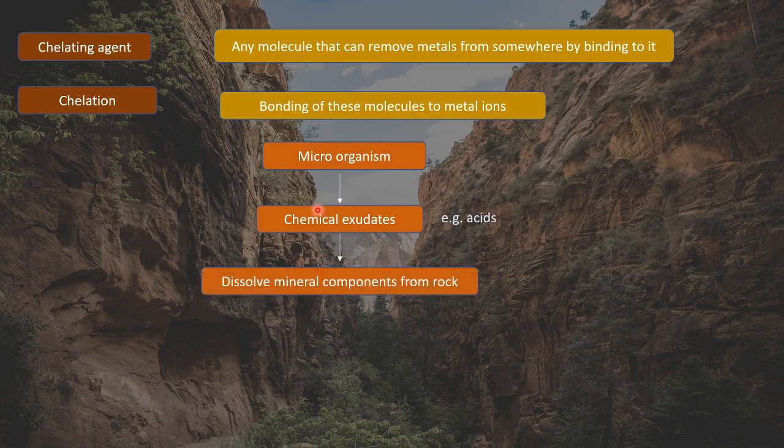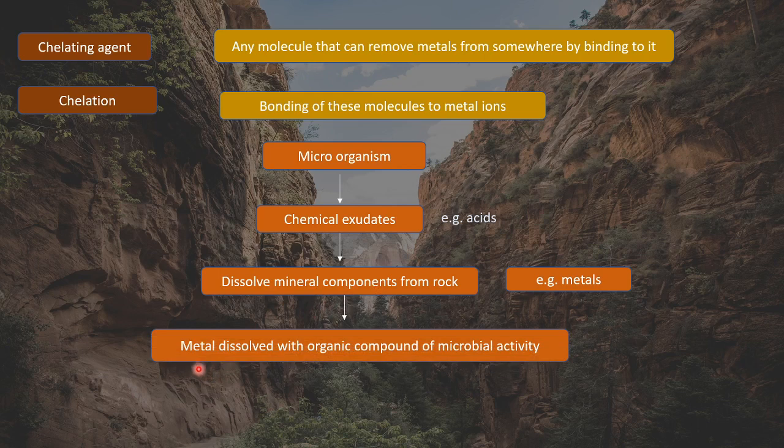So these chemical compounds dissolve mineral components from rock. These acids are capable of dissolving these mineral components from the rock. Now these mineral components, for example, in some rocks could be metals, right? So these acids are dissolving the metals, right?